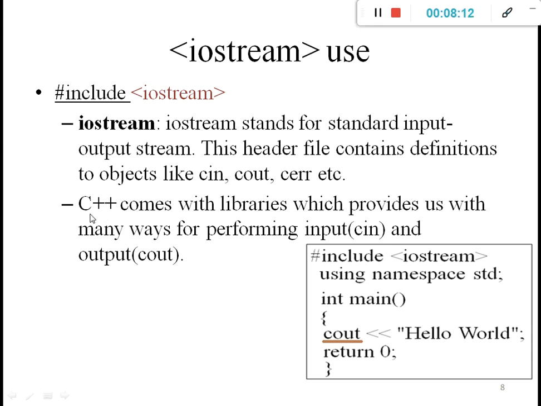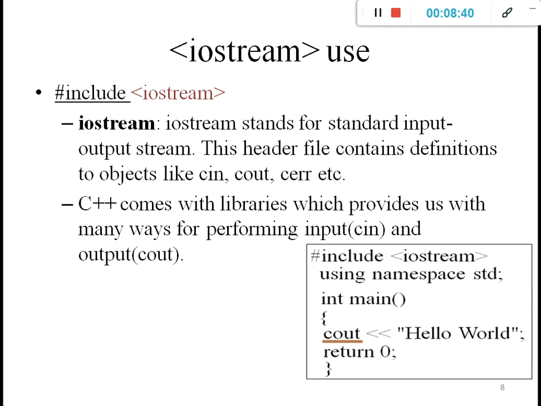C++ comes with libraries which provide us with many ways of performing input and output: cin and cout. The iostream file is normally used for cin. If you want to provide input to a program, like entering the value of XYZ, the user enters some value through the keyboard.